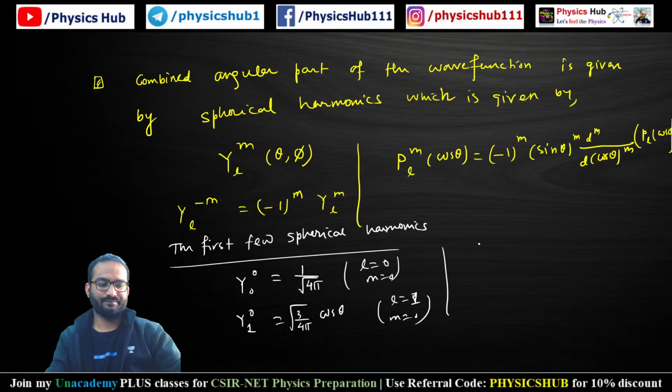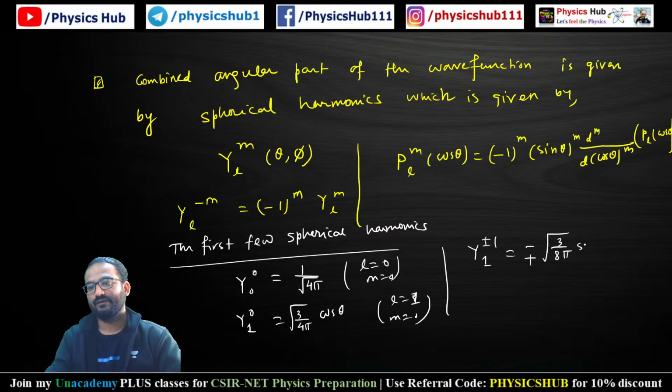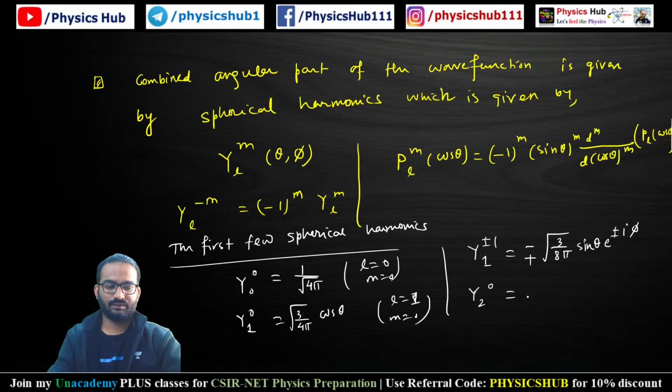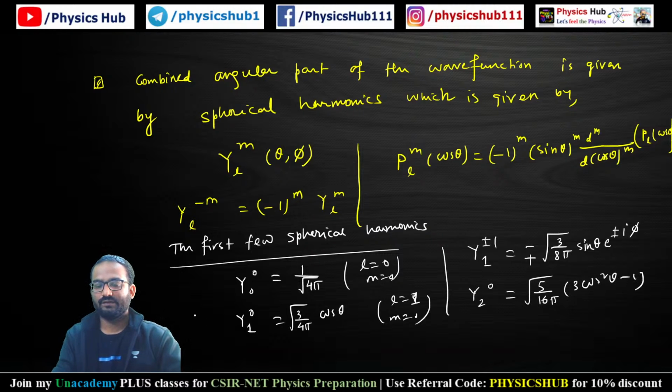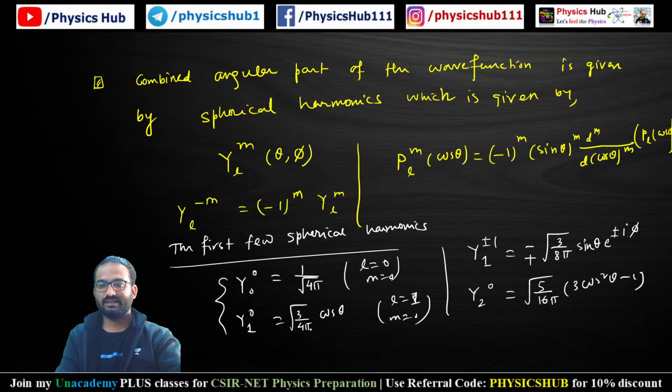Then if we calculate Y_1^(plus minus 1), this will give you minus plus root over 3 by 8 pi sin theta e to the power plus minus i phi. Sometimes these are required. Then Y_2^0 will be equal to root over 5 by 16 pi into (3 cos square theta minus 1). So at least try to remember these two things, then that is sufficient.